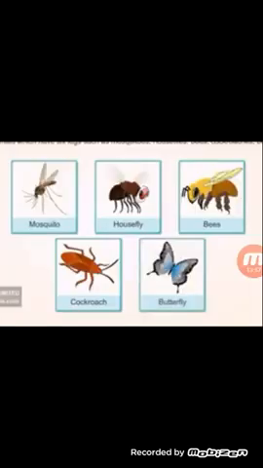Now, insects. The last type of animal is insect. These include animals which have 6 legs such as mosquitoes, houseflies, bees, cockroaches, butterflies, etc. Here in the picture we can see mosquitoes, houseflies, bees, cockroaches, butterflies, etc. Most of them are small in size and have wings for flying. Mosquitoes and flies have 3 pairs of wings.